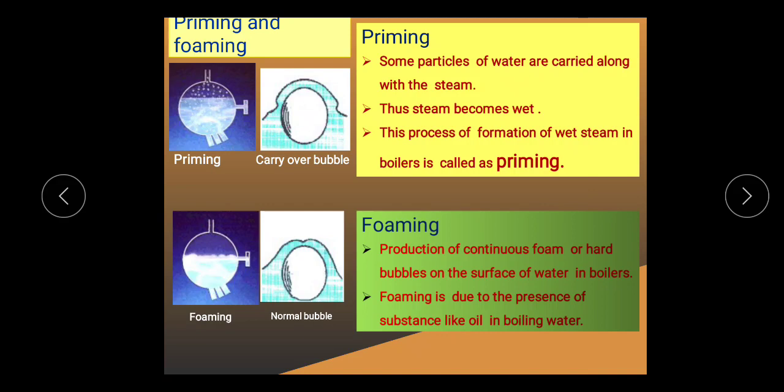For priming, I will give you one simple example from our routine life, the pressure cooker. I think all of you know the pressure cooker. We use the pressure cooker for cooking food with the help of steam. What happens when you require a large quantity of steam in a short period? In that case you will have to release the valve immediately. So taking the example of the pressure cooker, if you are in a hurry, what happens?